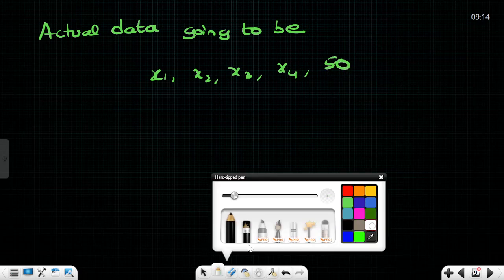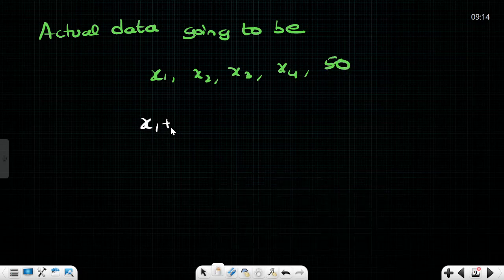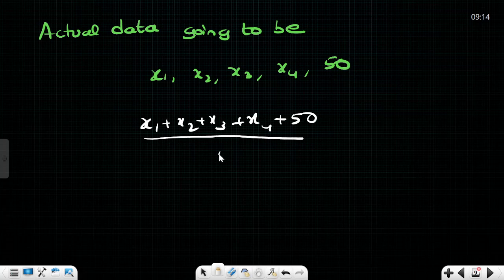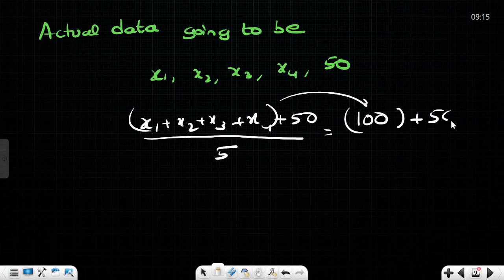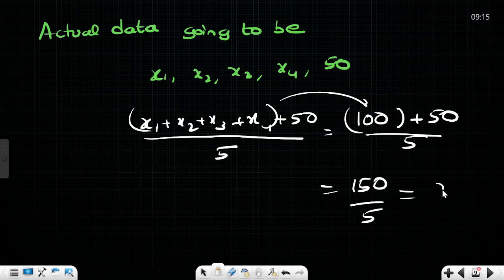For this we need to find the mean, that is x1 plus x2 plus x3 plus x4 plus 50 divided by 5. x1 plus x2 plus x3 plus x4 we got it as 100, so I am writing it as 100 plus 50 divided by 5. Therefore 150 divided by 5, the actual mean is going to be 30.